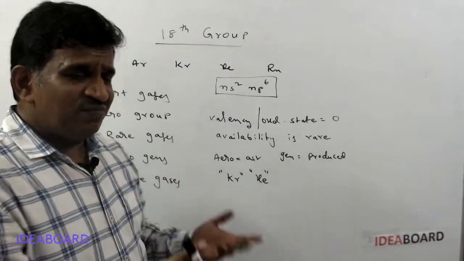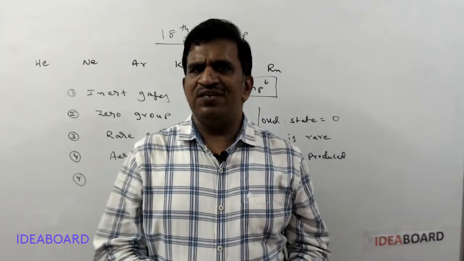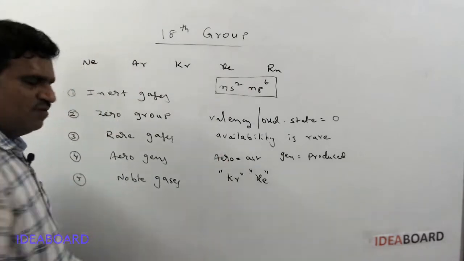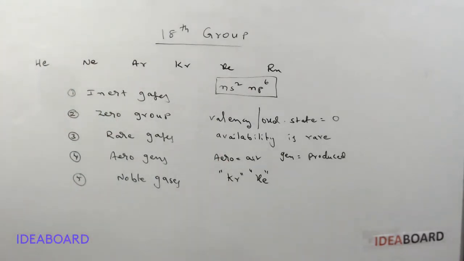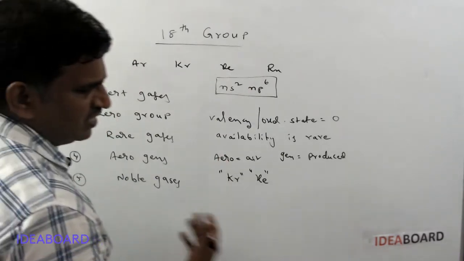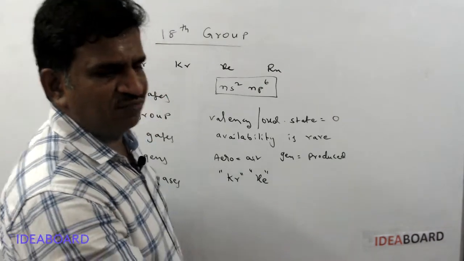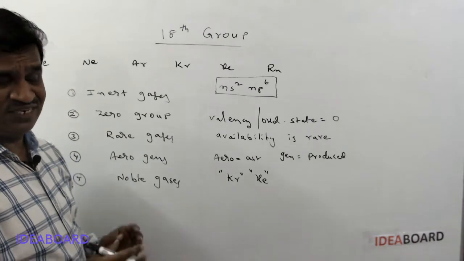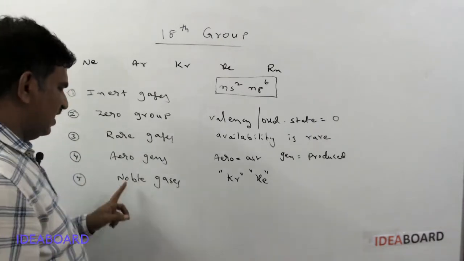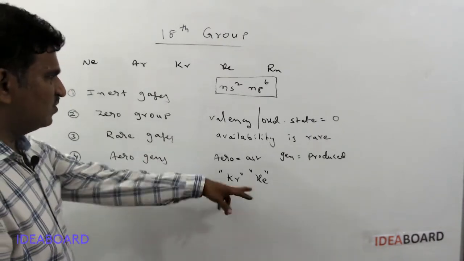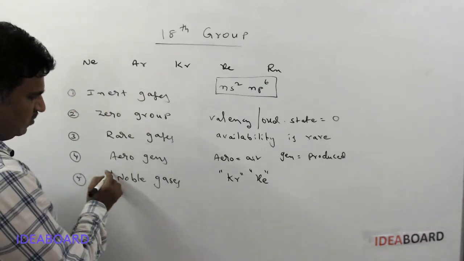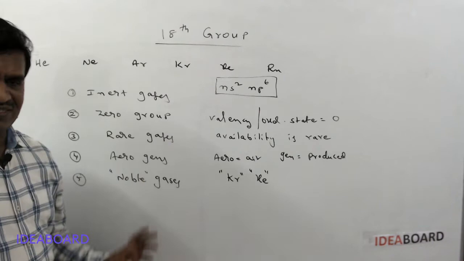Whereas the other elements do not participate much, krypton and xenon show some reactivity and form compounds. So it is proper to call them noble gases instead of inert gases. So now we are using the term noble gases.